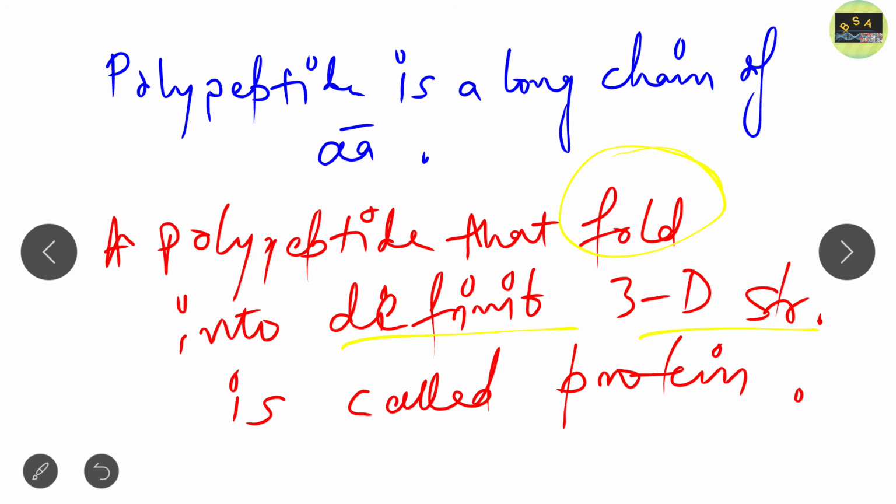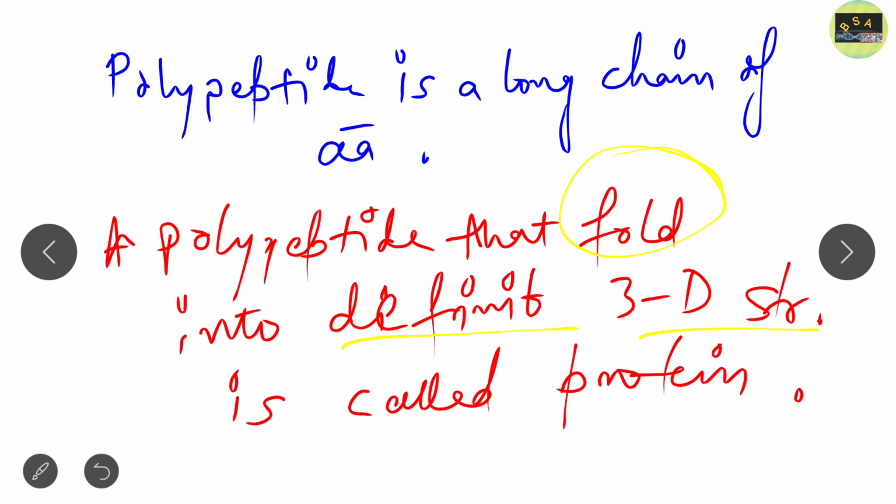Clear? So from all this, we can conclude that all proteins are polypeptides, but not all polypeptides are proteins. Why? Because a polypeptide folds into a definite 3D structure, and then we call it protein. But not all polypeptides are proteins, because there are many polypeptides which will not form a 3D structure and cannot be called protein. So this is the basic difference between the protein and the polypeptide.